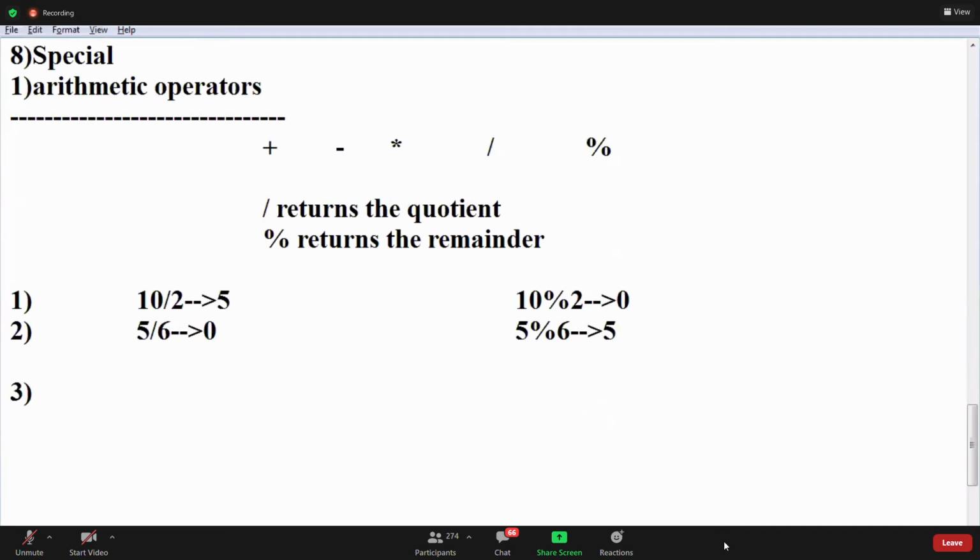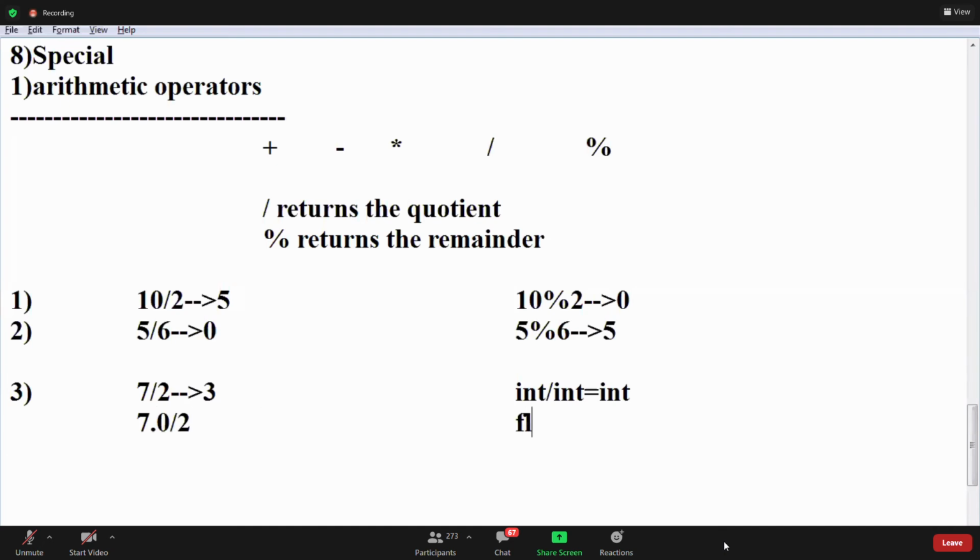Third rule is the property, guys. For example, 7 by 2. What will we get? 3 or 3.5? Integer by integer is always an integer, so the answer is 3. This is the first rule.